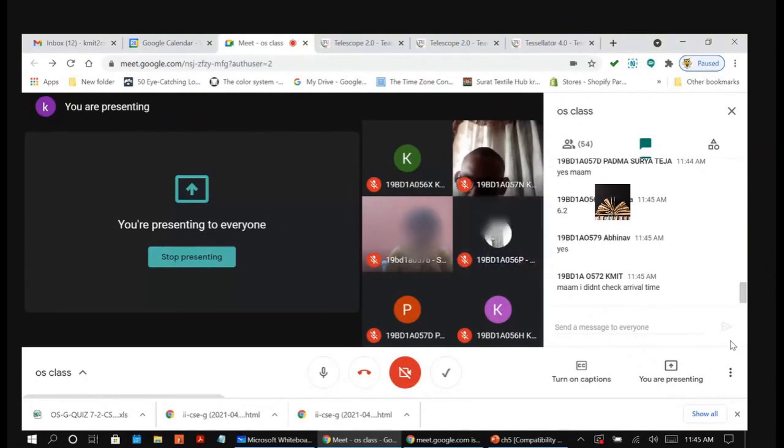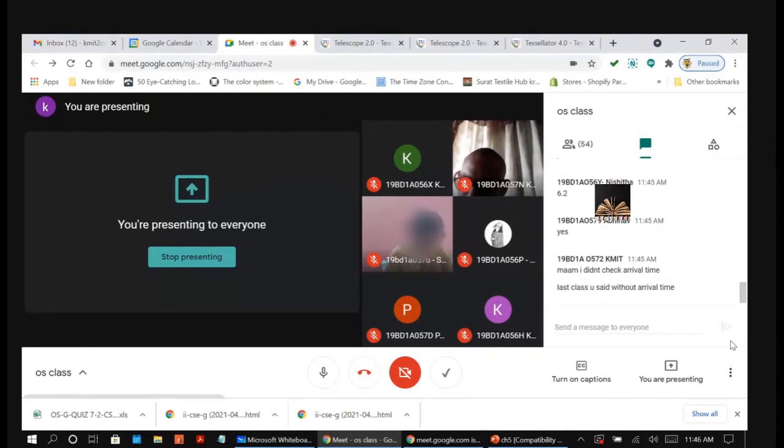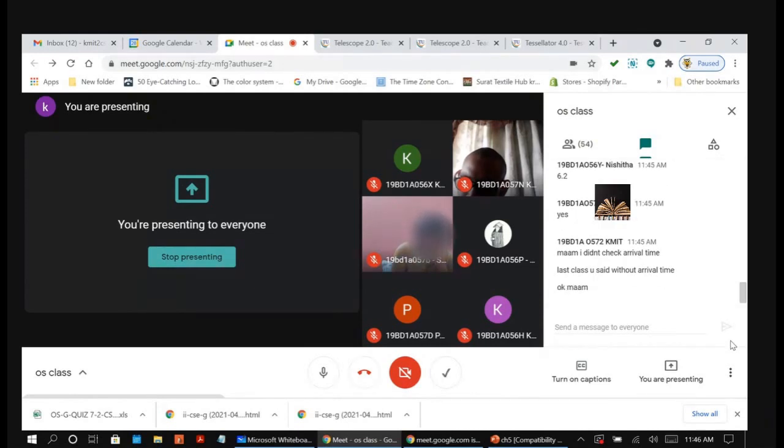So that is the difference between arrival times given and arrival times not given. If the arrival times are not given, we consider the arrival time as 0 for all the processes. That is the reason today I wanted to verify it with arrival times. But when the arrival times are given, you are supposed to consider the arrival times as given. So according to the arrival times only, your turnaround time and waiting time will be calculated. Are you okay with this problem?